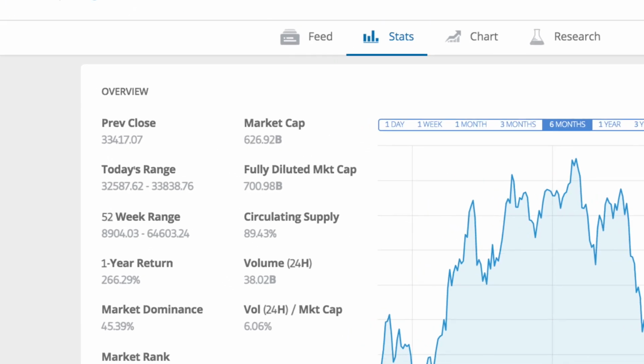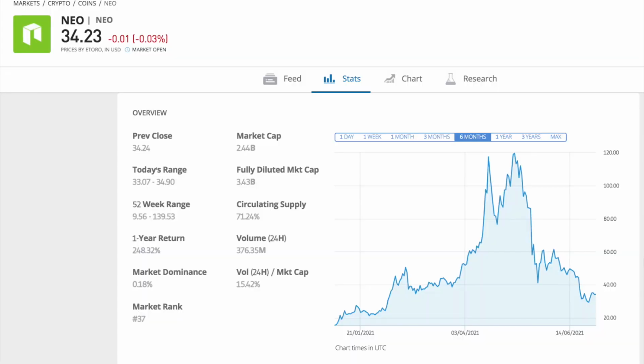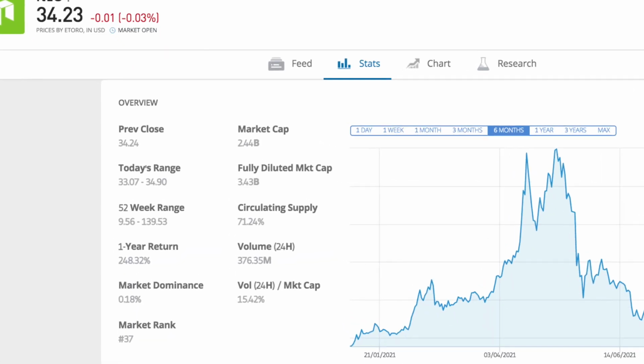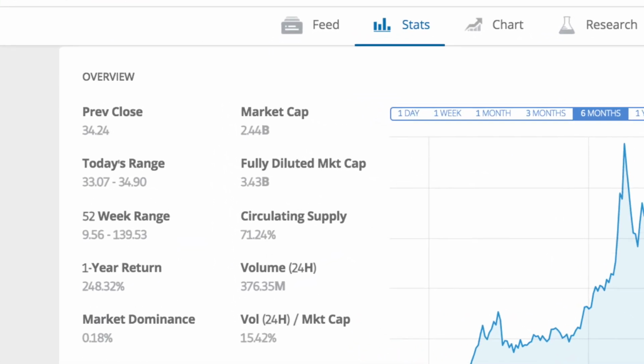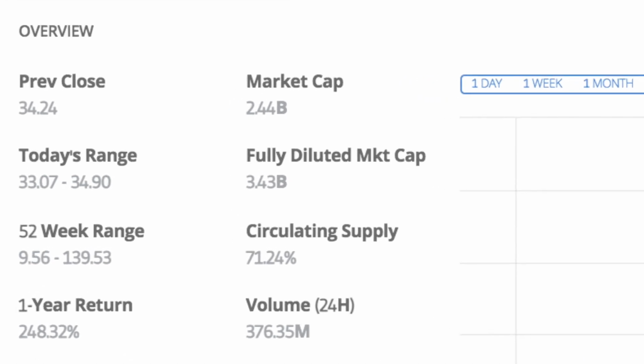In case of Bitcoin, if not 89% but 100% of Bitcoin were available, so if the circulating supply was 100% and not 89%, then the market cap, going by the current price of each Bitcoin, would be 700 billion. With NEO, if all 100% of coins were available right now, then the market cap would be $3.4 billion.